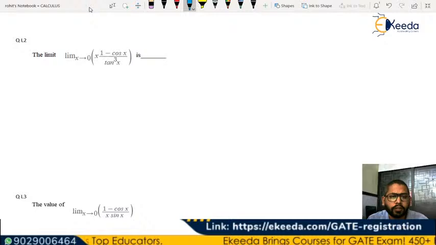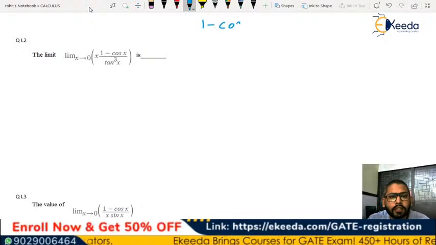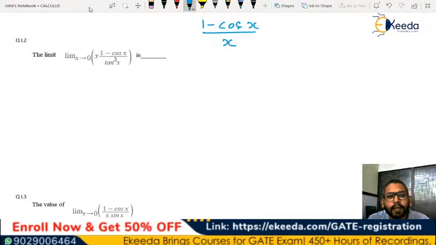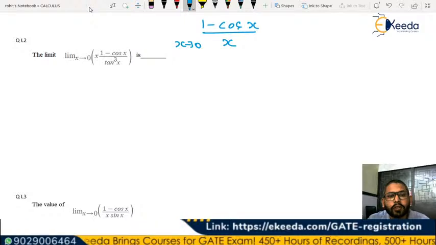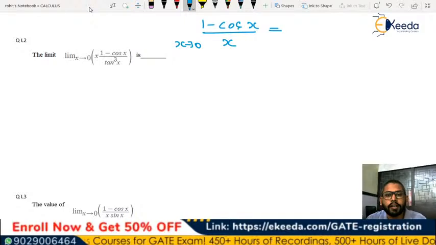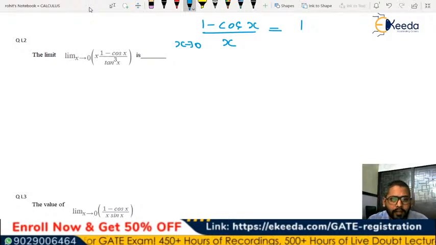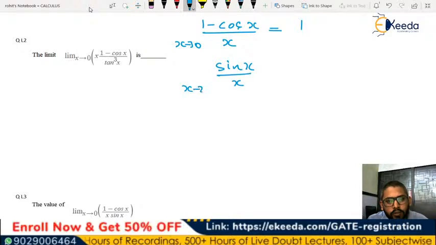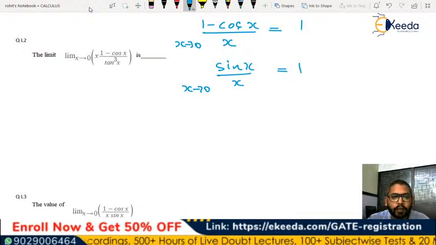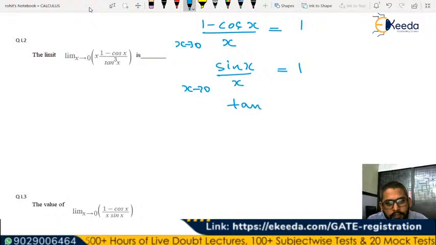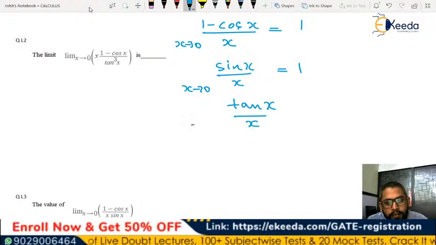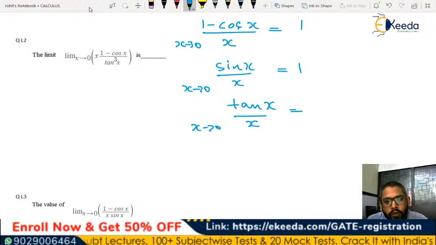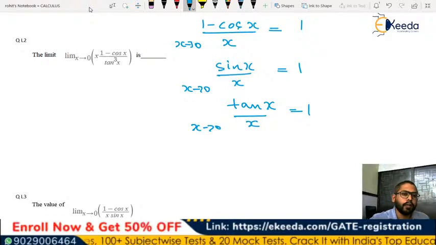Although it is a conclusion, we also have 1 minus cos x divided by x for x tends to 0 equal to 1. But also another result which you have is sin x by x for x tends to 0 equal to 1. And another result we know is tan x by x for x tends to 0 equal to 1. These are some of the results which we already know.